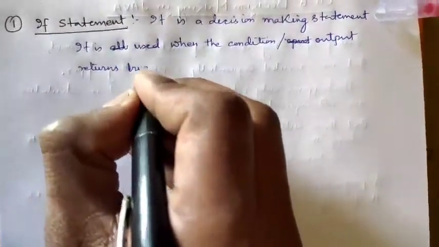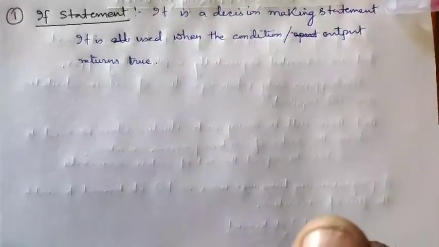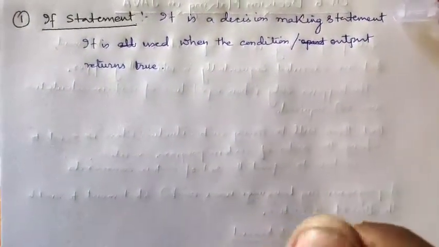It is only used when the output is always true. The false statement is not used here.